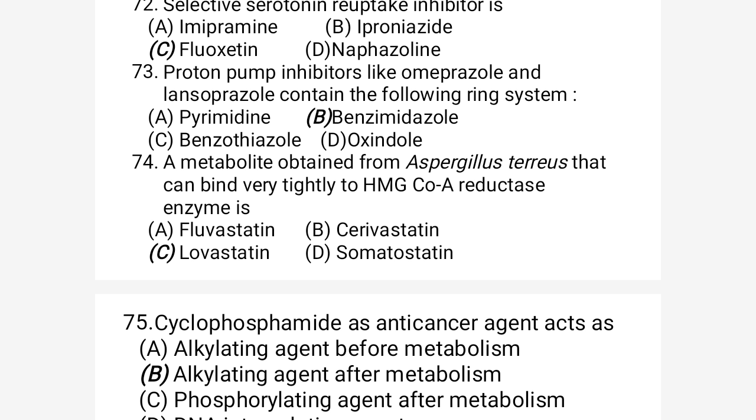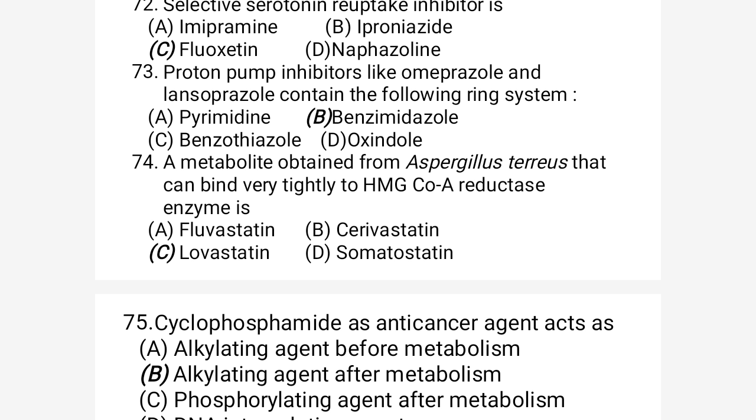So the correct option would be the B. Option B is the benzimidazole, benzthiazole, and the oxindole. So the correct option for omeprazole and lansoprazole, they contain the benzimidazole nucleus in their structure. So the correct option for question 73 is benzimidazole, option B.